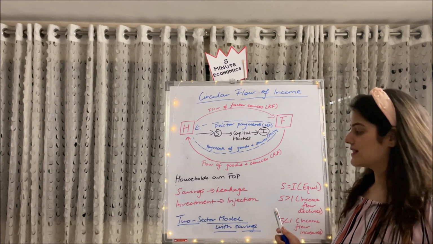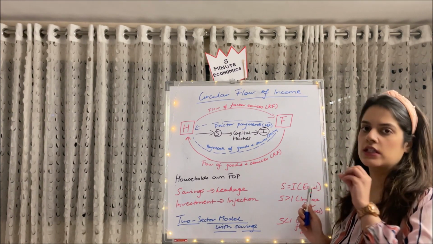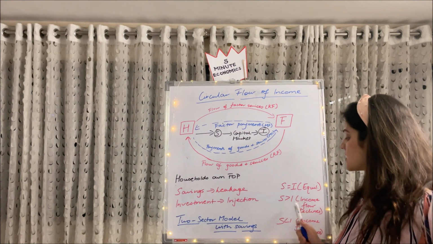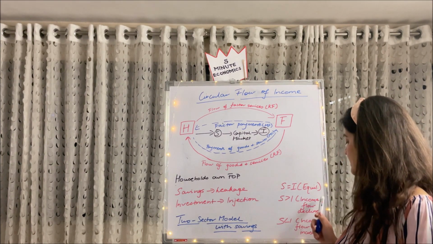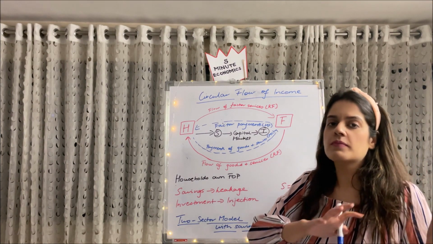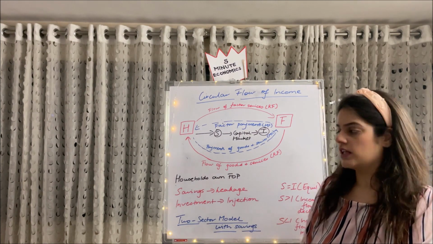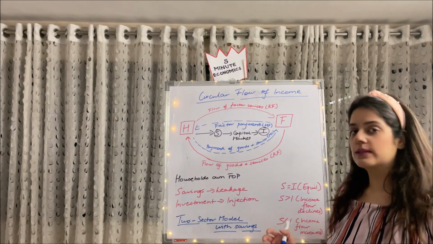A few things should be noticed, guys. When savings are equal to investment, the circular flow is in equilibrium. Whereas when savings are more than the investment, then income flow declines. Why does that happen? Because more is withdrawing from the circular flow than being injected. Whereas when investment is more than the savings, then obviously the income flow increases.